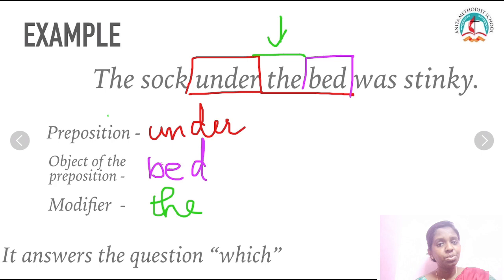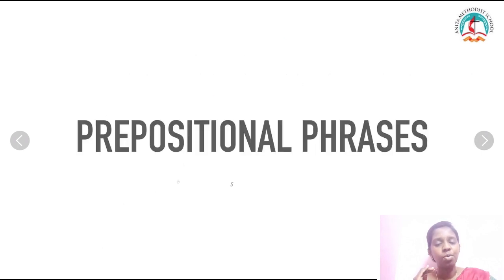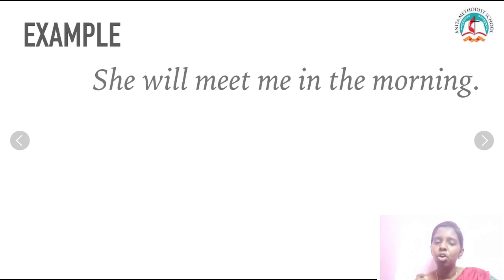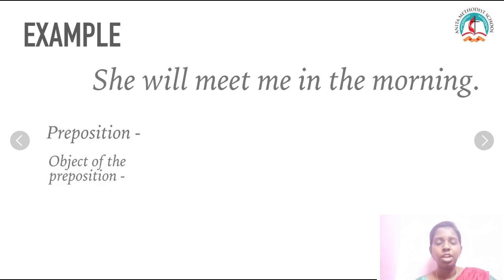Now next we are going to see prepositional phrases as adverbs. We are going to see two example sentences for this, and then we are going to identify the preposition and the object of the preposition. The sentence I am going to use here is: She will meet me in the morning. Which word is my preposition here? "In" is my preposition. So my prepositional phrase is "in the morning." Very good.